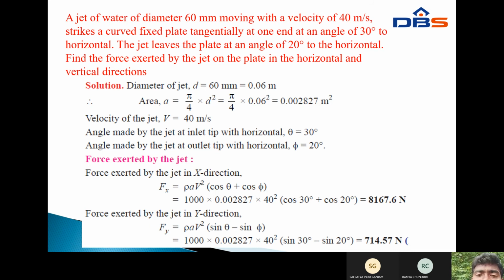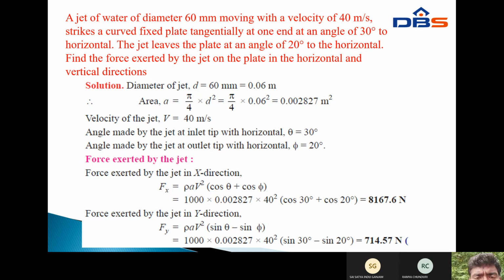Area is already calculated, v is given, theta is given, and phi is given. All values are substituted in this equation to calculate F of x equals 8167.6 newtons. This is the F of x value, the force exerted by the jet in the x direction.